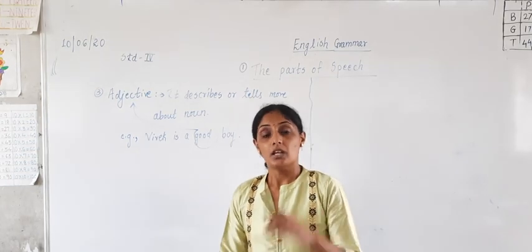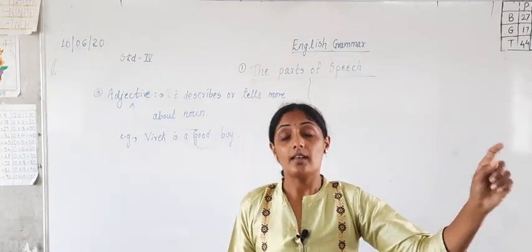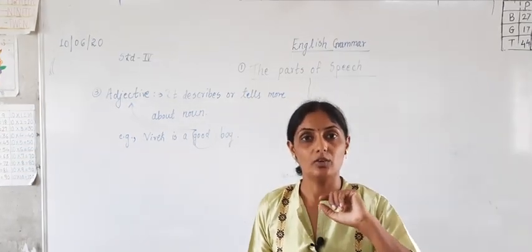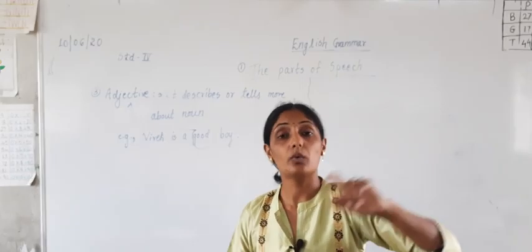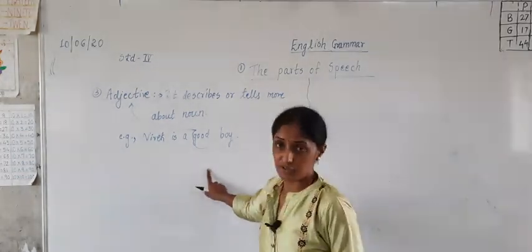समजतंय का? नामाबद्दल माहिती देणाऱ्या शब्दाला adjective म्हणतात. Okay. The words which tell more about a noun are known as adjectives.